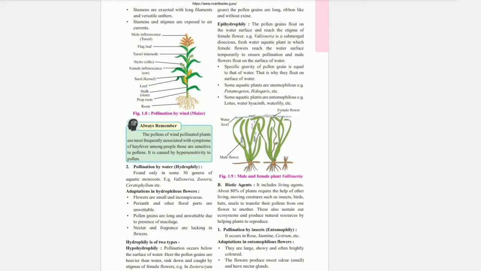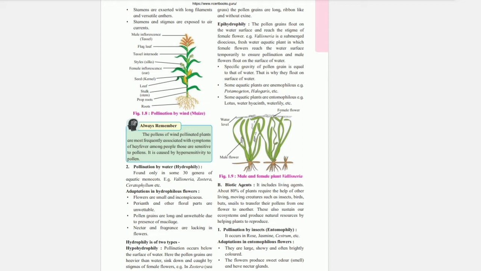Biotic agents. It includes living agents. About 80% of plants require the help of other living, moving creatures such as insects, birds, bats, snails to transfer their pollen from one flower to another. These also sustain our ecosystems and produce natural resources by helping plants to reproduce. Pollination by insects, entomophily. It occurs in rose, jasmine, cestrum, etc.